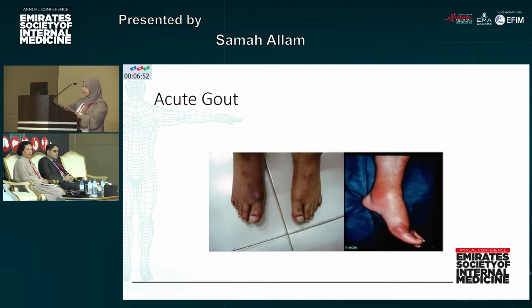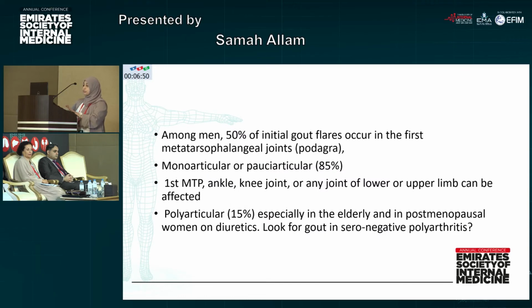As you see, this is how the patient comes. Usually it's more in males than females. Among men, it's 50%. The initial gout flare occurs in the first metatarsal joint, which we call podagra. In 85%, it will be a monoarticular manifestation. Usually the affected joint will be the first metatarsal bone, ankle, knees, wrist, or any joints of the upper or lower limb. 15% of cases come with polyarticular presentation.